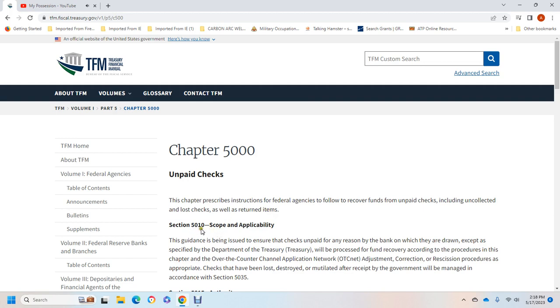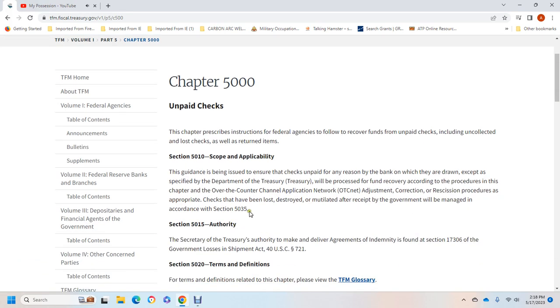Section 5010, scope and applicability. Guidance is being issued for checks that are unpaid and returned by the bank, except as specified by the Department of the Treasury, for fund recovery according to the procedures of the chapter for the Over-the-Counter Network adjustments, corrections, and procedures. A check that has been lawfully destroyed or mutilated after receipt by the government will be managed in accordance with Section 5035.